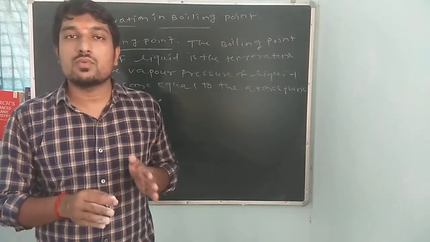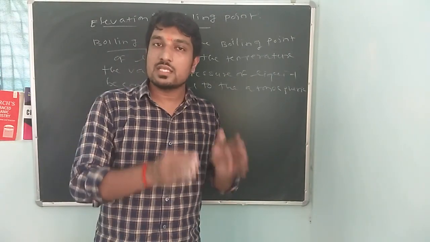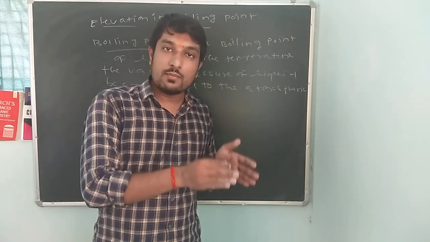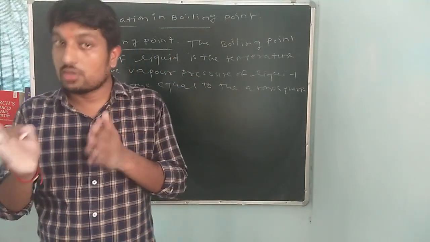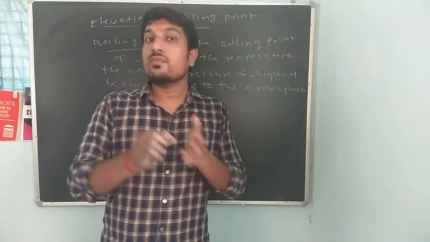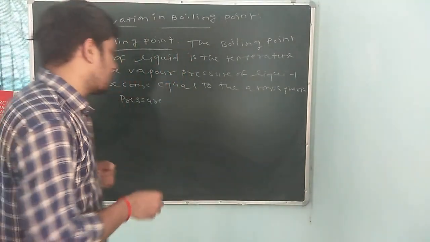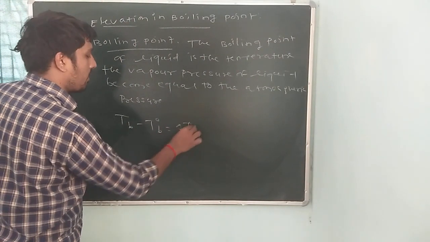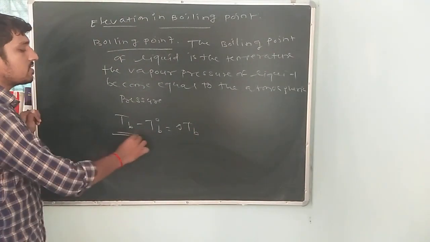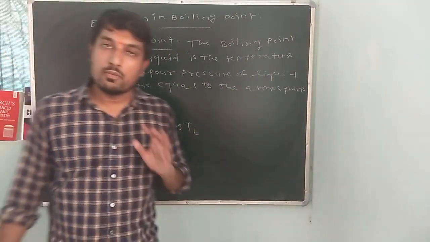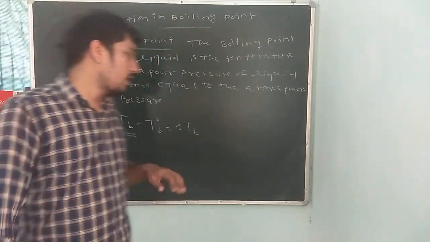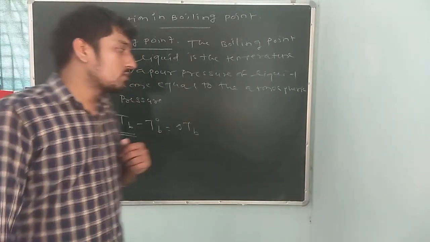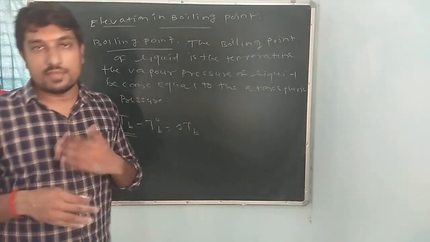But now the question is, what is elevation in boiling point? Elevation in boiling point is the difference between the boiling point of the solution and the boiling point of the pure solvent. We can write that Tb minus T naught b is equal to del Tb. Here Tb is the boiling point of the solution, and T naught b is the boiling point of the pure solvent. So how can we derive this mathematically?